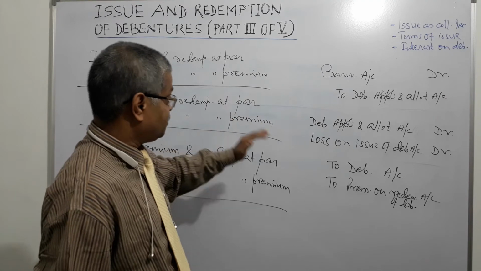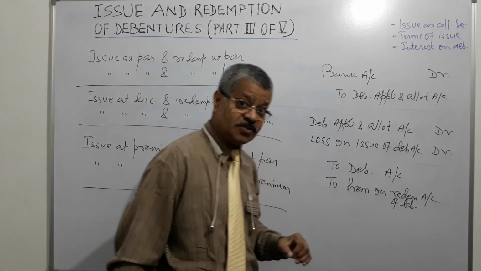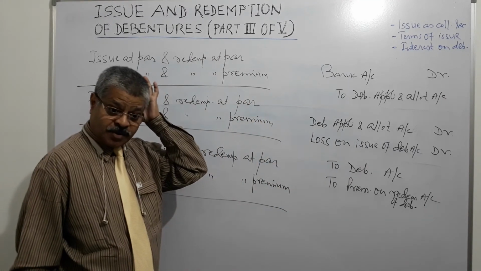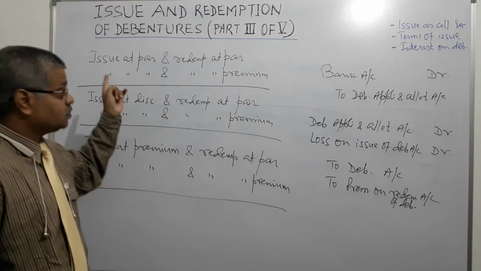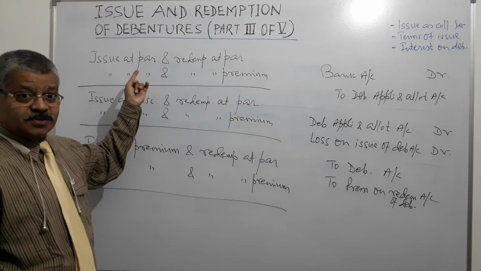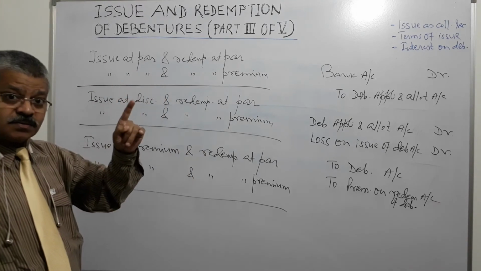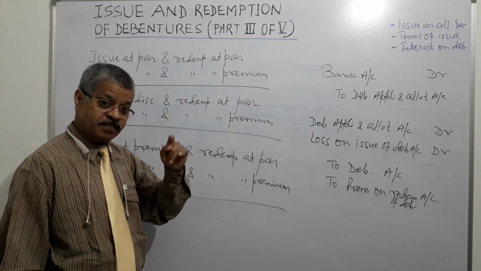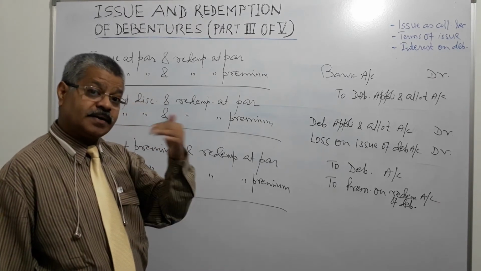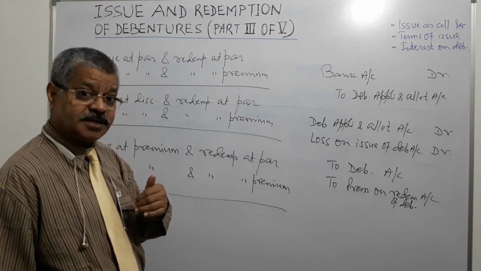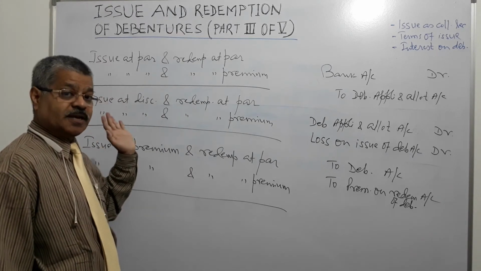Loss on issue of debentures account will be there, because when the company issues the debentures and the term is redeemable with premium, the company needs to make provision for that amount at the time of issue itself, right?